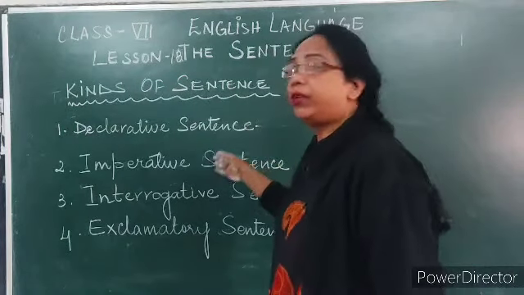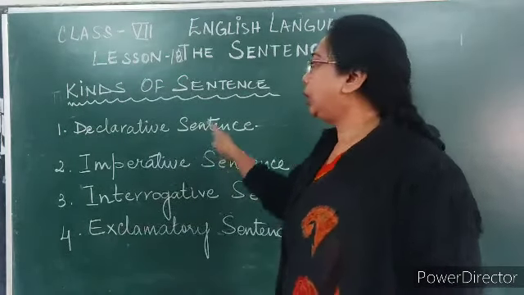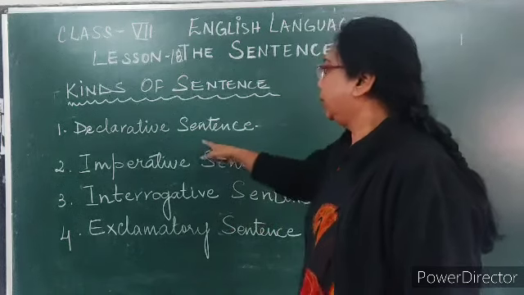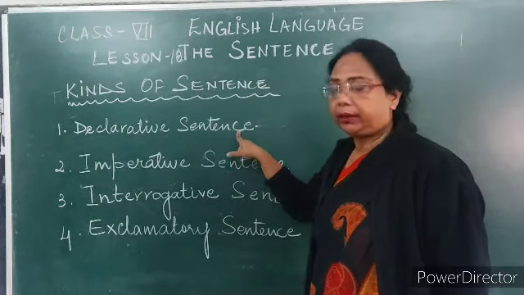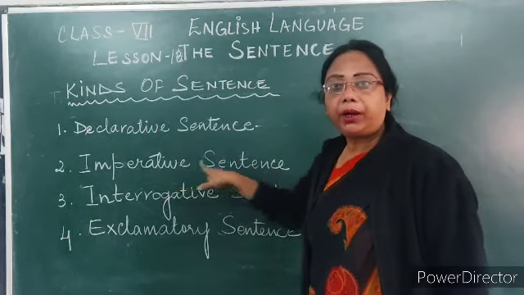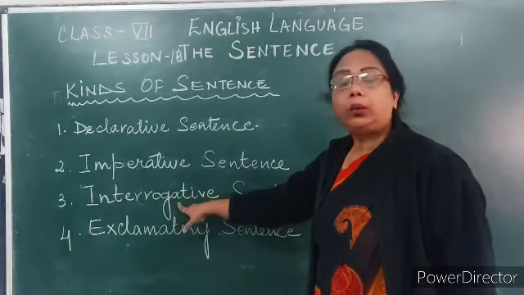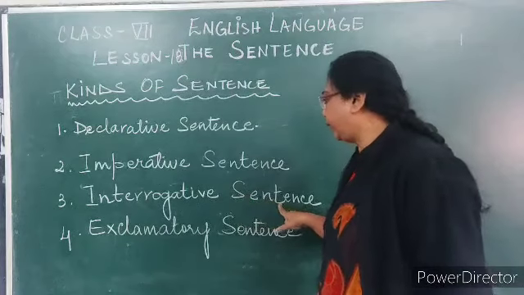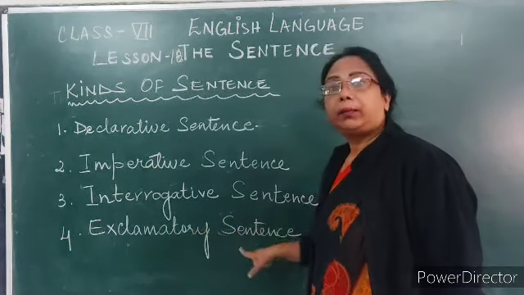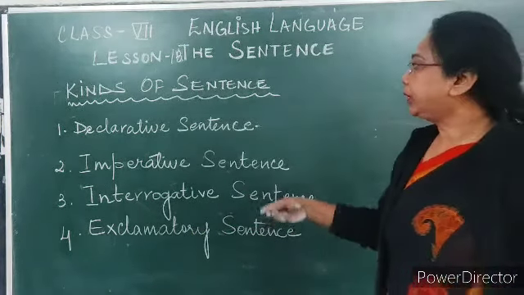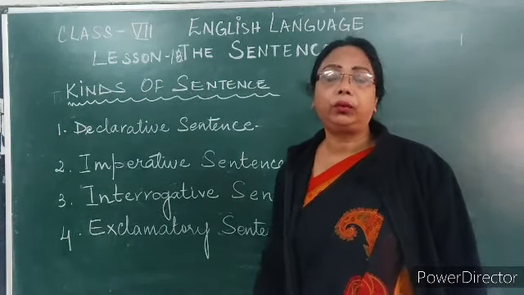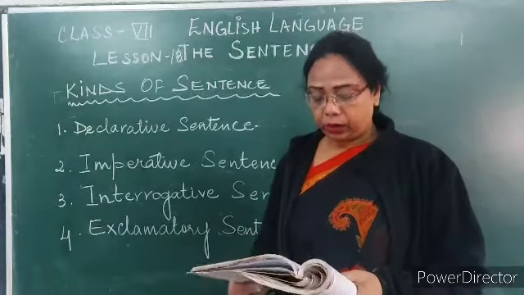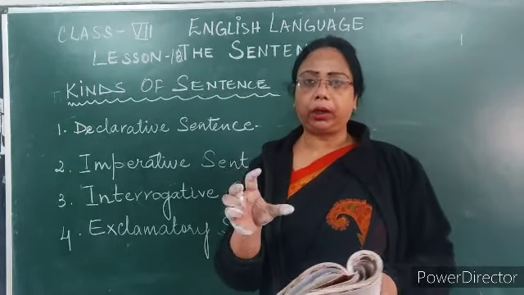But we will be focusing more on these 4 parts, right? First one is declarative sentence, then imperative sentence, then the third one is interrogative sentence, and then exclamatory sentence. Most of these are simple kinds of sentence and you know what they are. So let's take a quick recap of it.